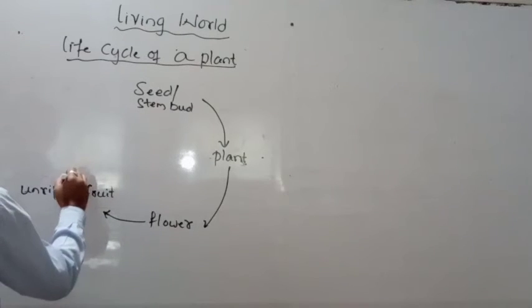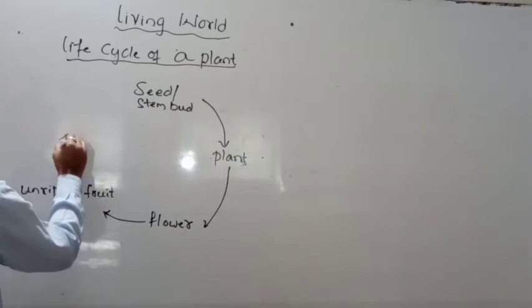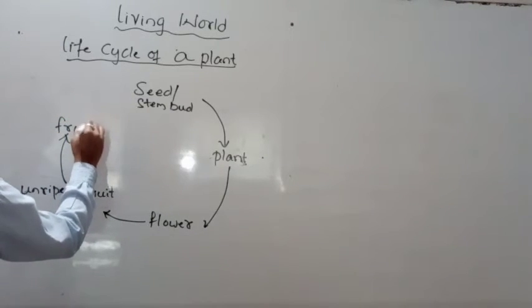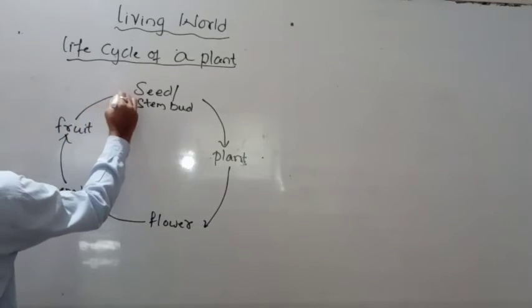Next, this only changes into fruit. Fruit again. To the fruit only, seeds develop.